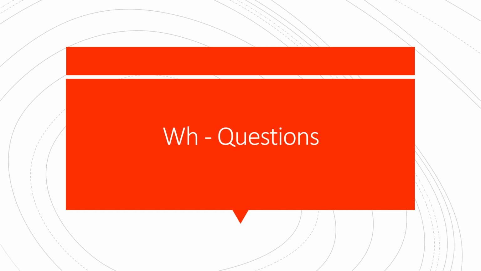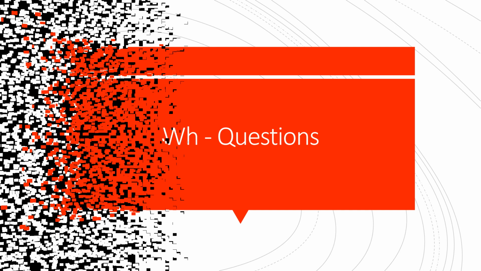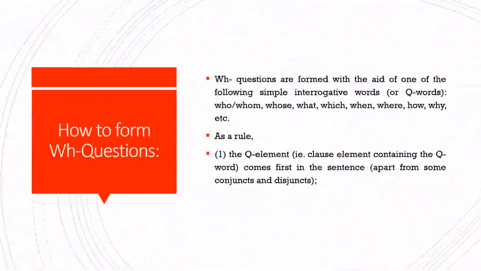Today we are going to talk about another type of questions in English, which is called the WH questions. So, WH questions are formed with the aid of one of the simple interrogative words, or we call them question words.